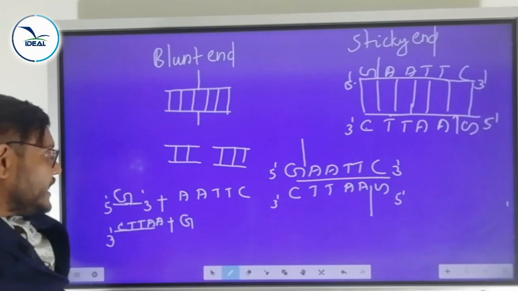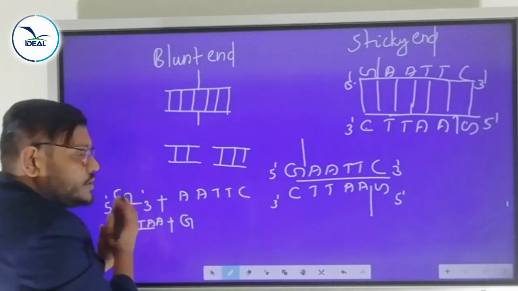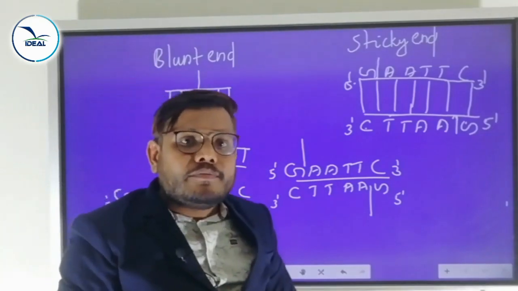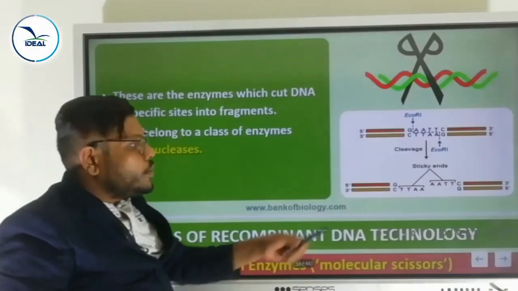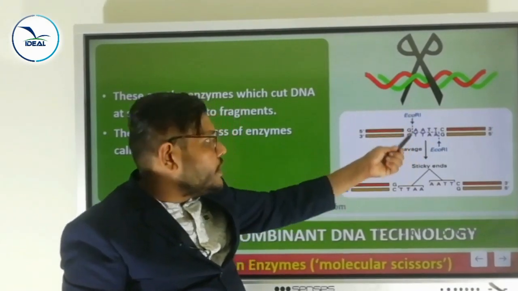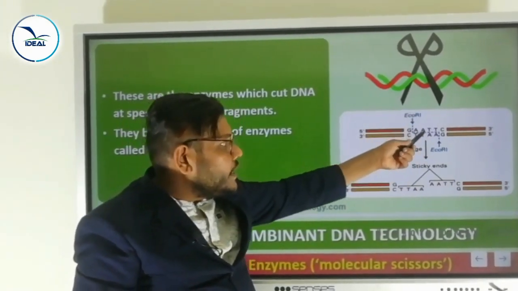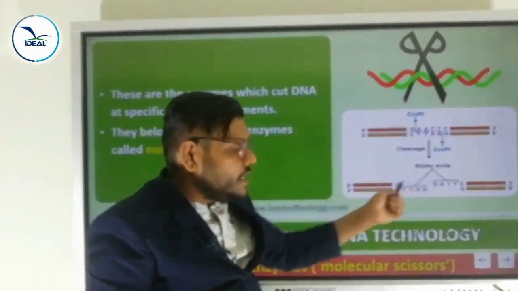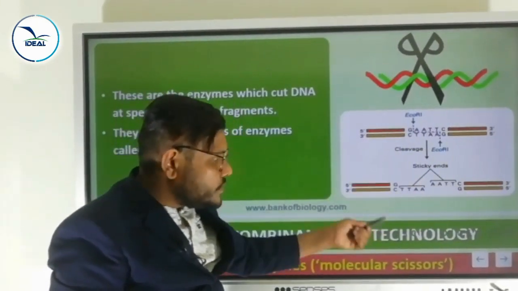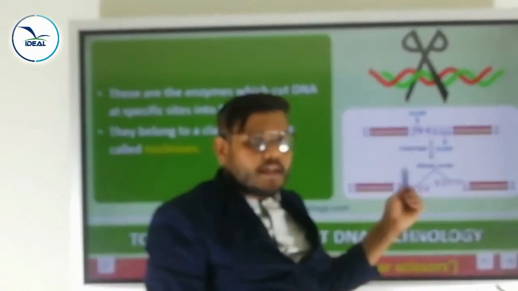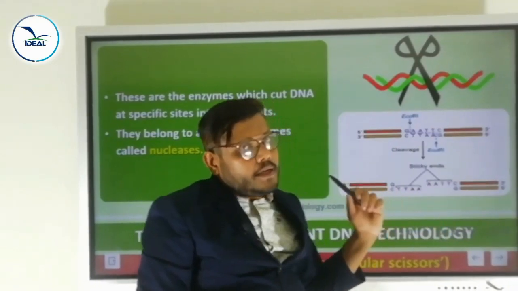If they join these two sticky ends, what do we get? Recombinant DNA. Understood? Look here, the sticky end. A restriction endonuclease enzyme cuts the DNA a little away from the center, and after that we get the sticky end. These two sticky ends are ligated with the help of DNA ligase.